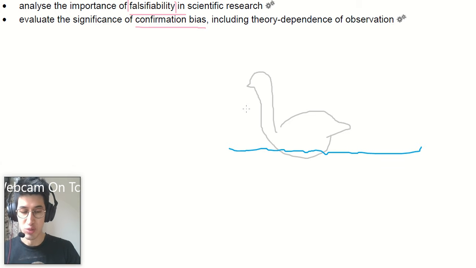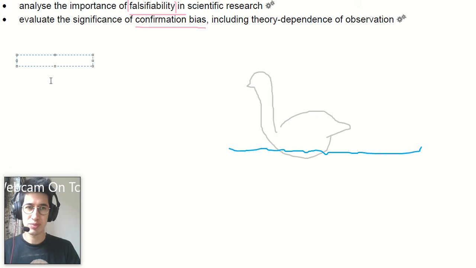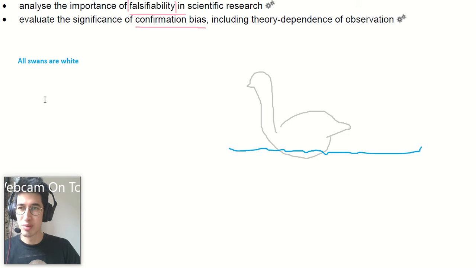If I observe a black swan, or even if I say I've observed a black swan, that's contradicted the hypothesis. We could say all swans are white. Falsifiable. A non-falsifiable statement could be that there is a black swan.